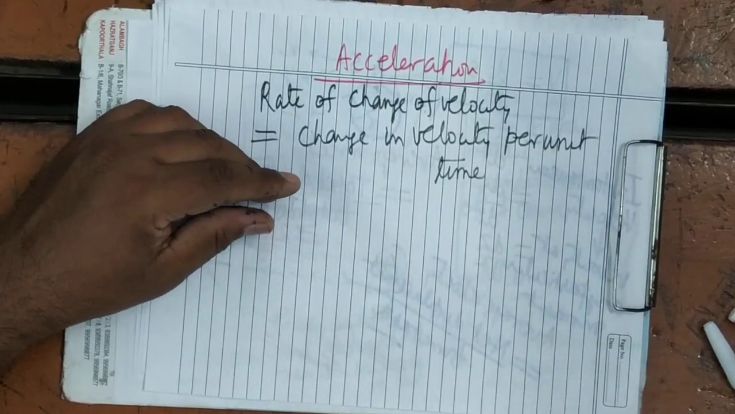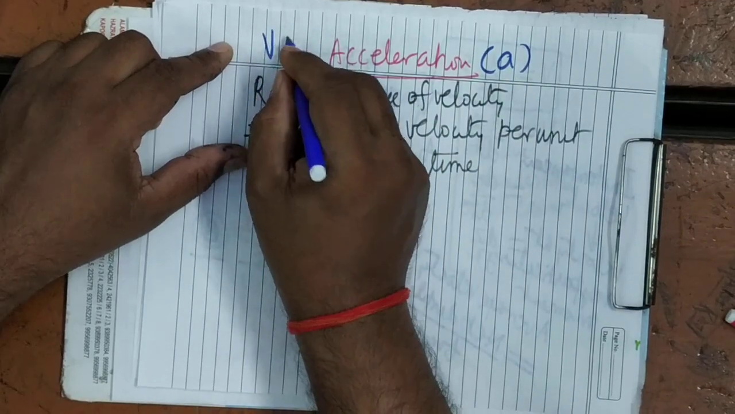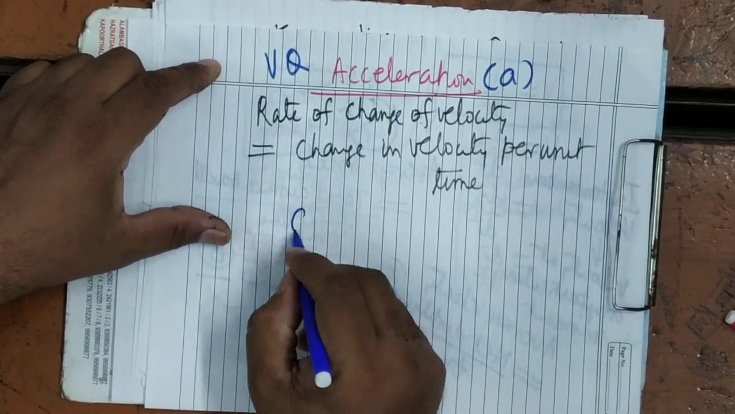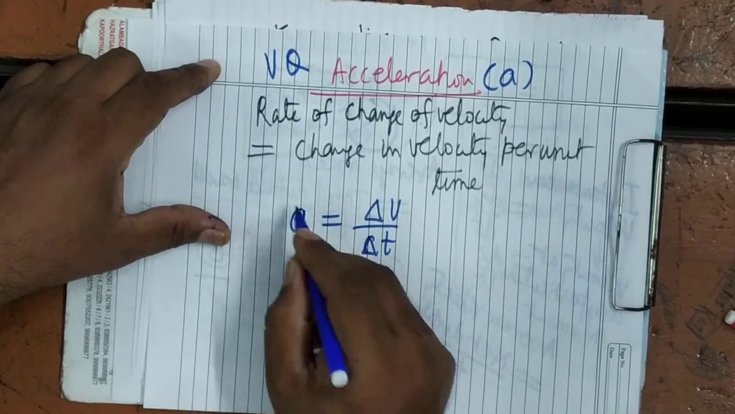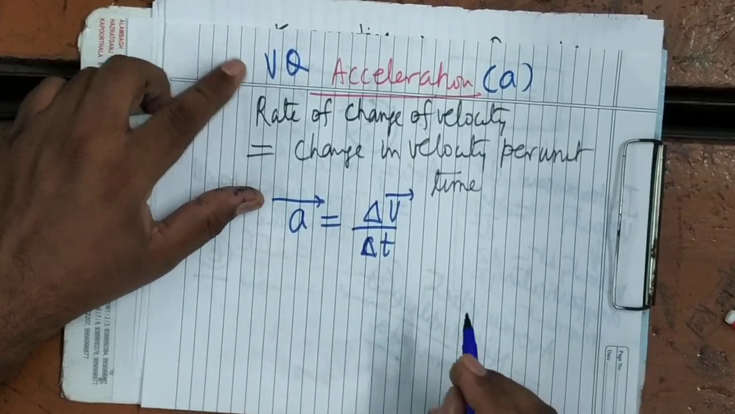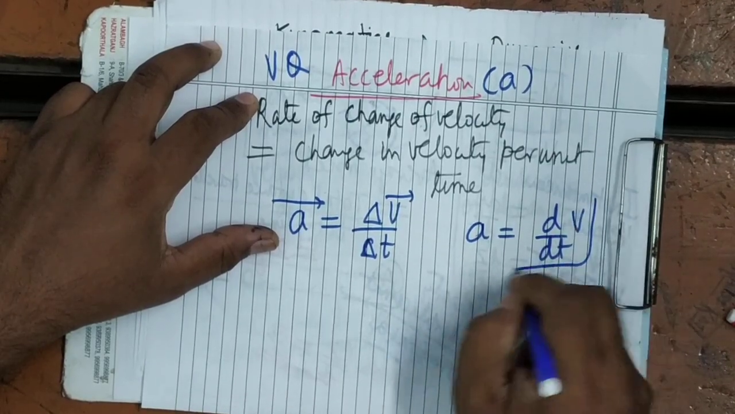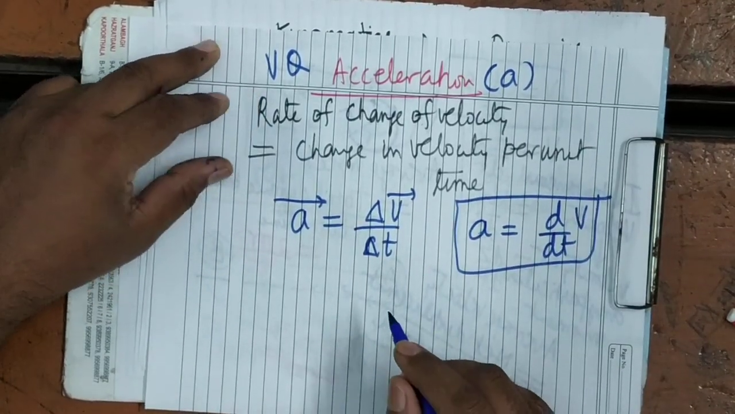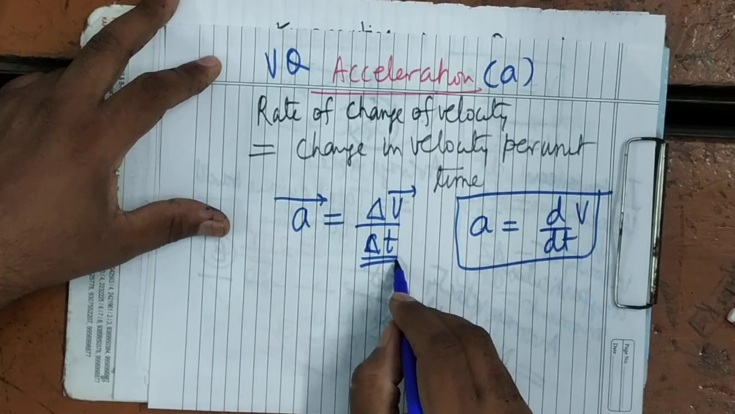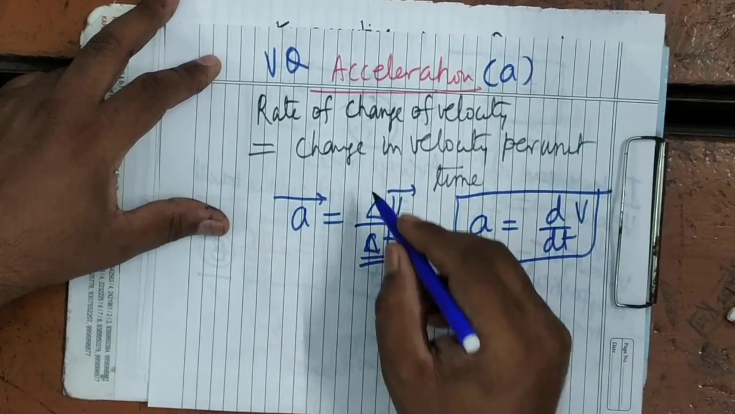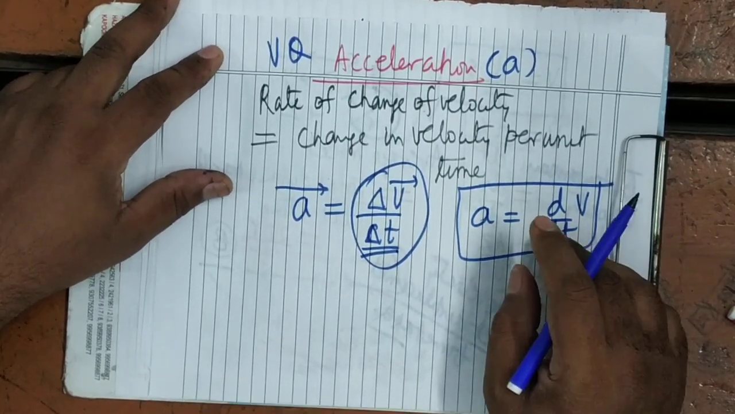Now you can see here, acceleration, what is the symbol? A. What type of quantity is it? It is a vector quantity. Acceleration a equals delta v upon delta t. In vector form, we will write it in this way. In calculus, how will you write? a equals d by dt of v. Because when we are determining the acceleration at any instant, the time interval will be very small. When the time interval is very small, delta v upon delta t becomes dv upon dt.